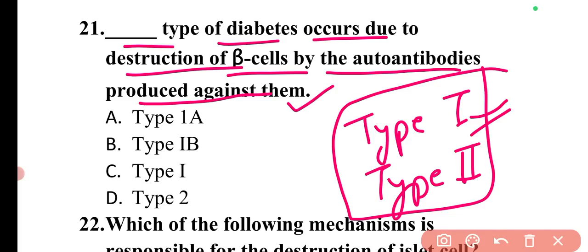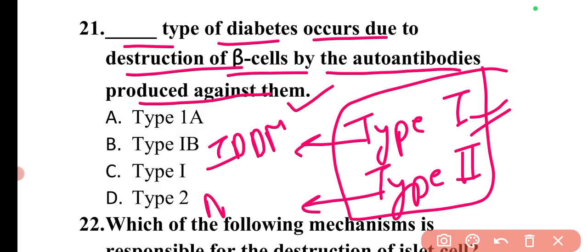So basically type 1 diabetes mellitus is the insulin dependent diabetes mellitus. The other name can be asked. Type 1 is insulin dependent diabetes mellitus and type 2 is non-insulin dependent diabetes mellitus. These names can also be asked. So here the mechanism related thing is asked, like the etiology part.